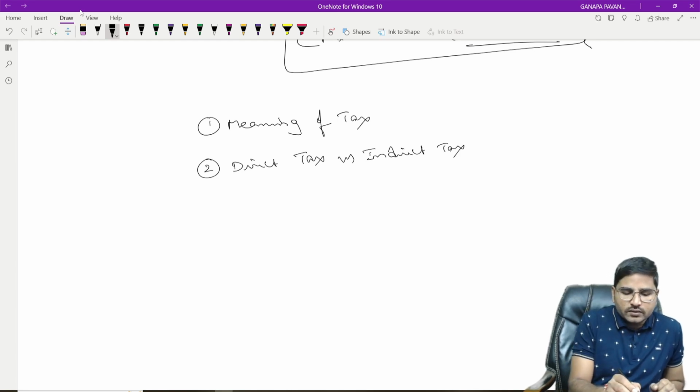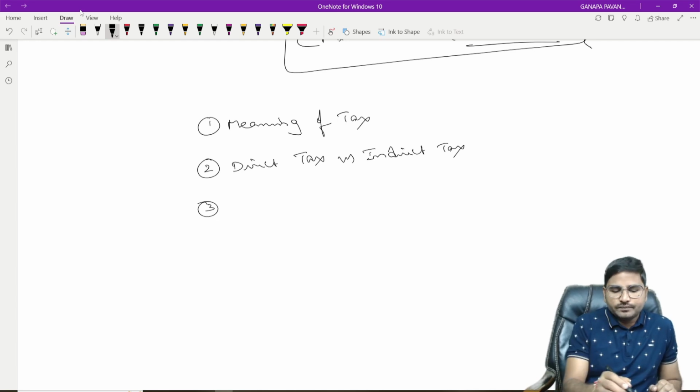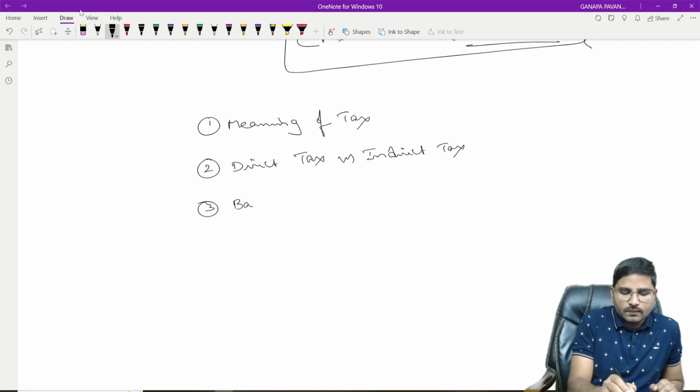Right, now in this session, we are going to discuss the background of indirect taxes.